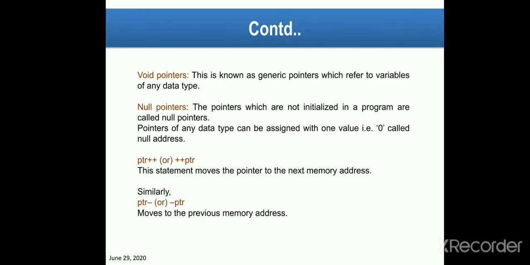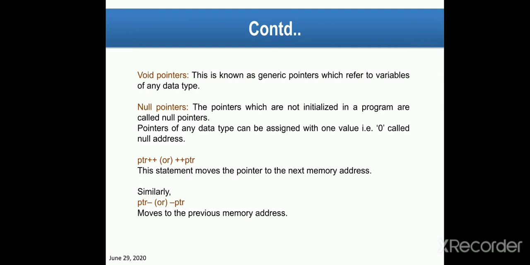Now we will discuss some pointers: void pointers and null pointers. First of all, void pointers. As the name suggests, these are generic pointers which refer to variables of any data type.